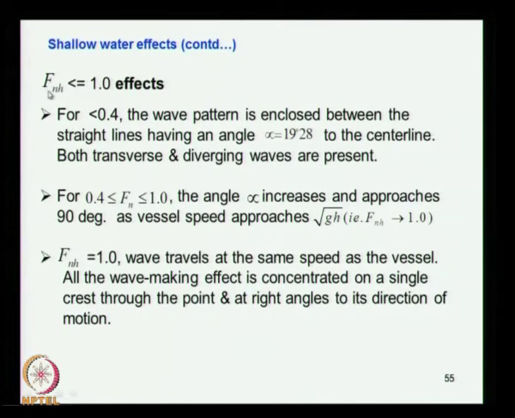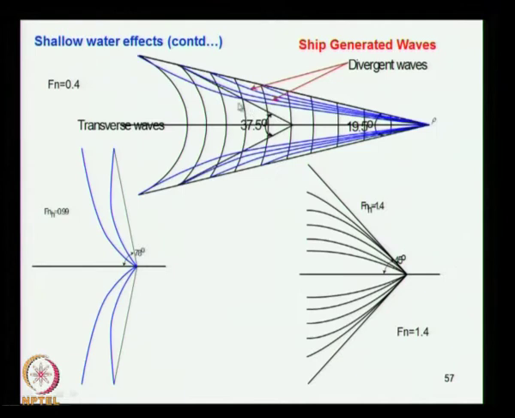Froude number FNH, the depth Froude number, if less than or equal to 1, what is the effect? For Froude number less than 0.4, the wave pattern is enclosed between straight lines having an angle like this, and this is the same as the Kelvin wave. So this angle, this is actually the half angle, is 19.5 degrees.